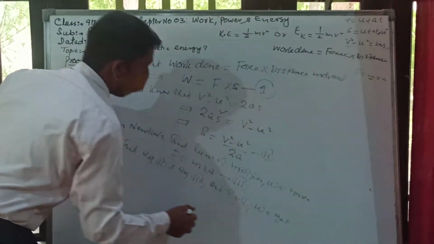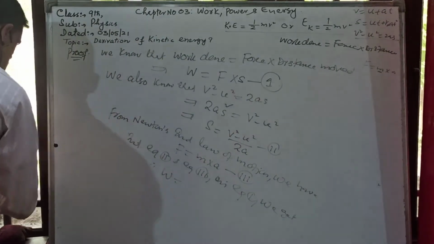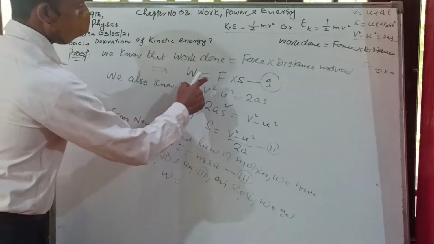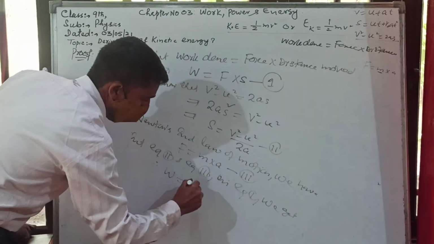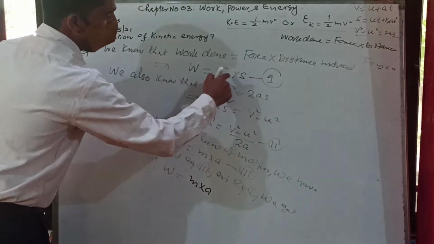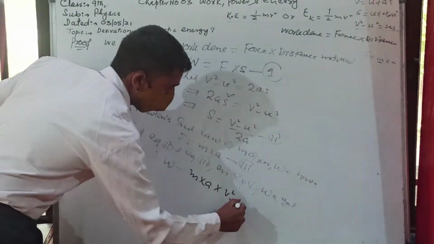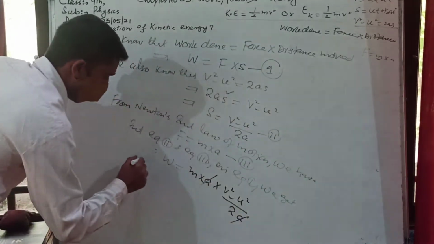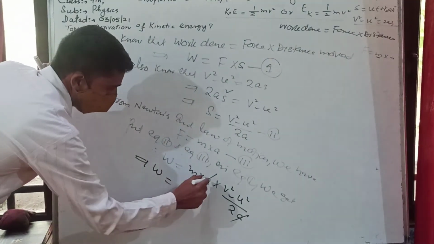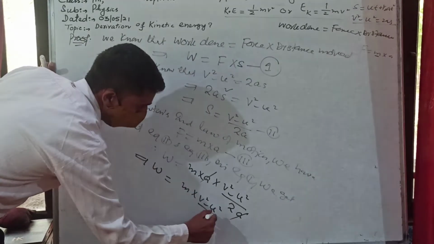So what is here? Here is W. Therefore W is equal to what is here? F. We have already obtained that. So instead of this F we can write m into a. Then multiplied by S. What is S? That is given, V square minus U square upon 2a. This a and this a cancel. W comes out, here m, then V square minus U square divided by 2.